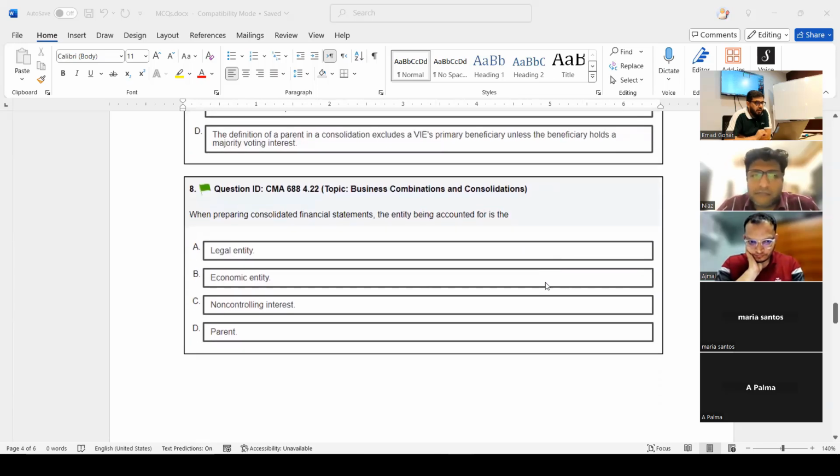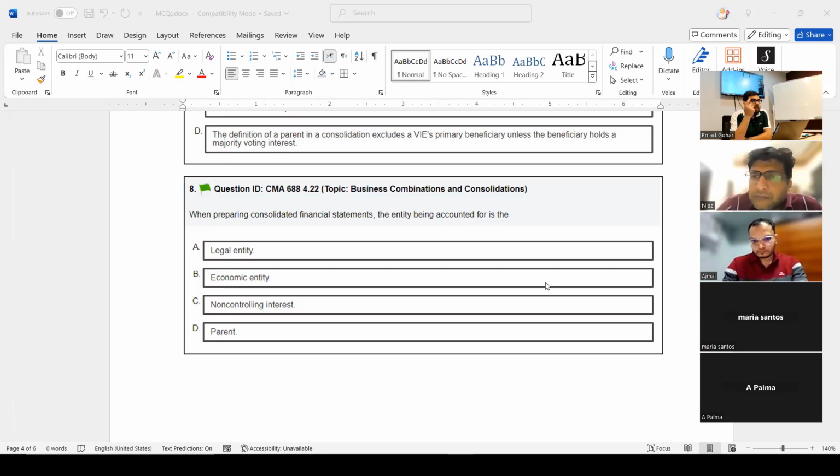When preparing consolidated financial statements, the entity being accounted for is what? What do you think? See, when we do consolidation, we are assuming it's one company.